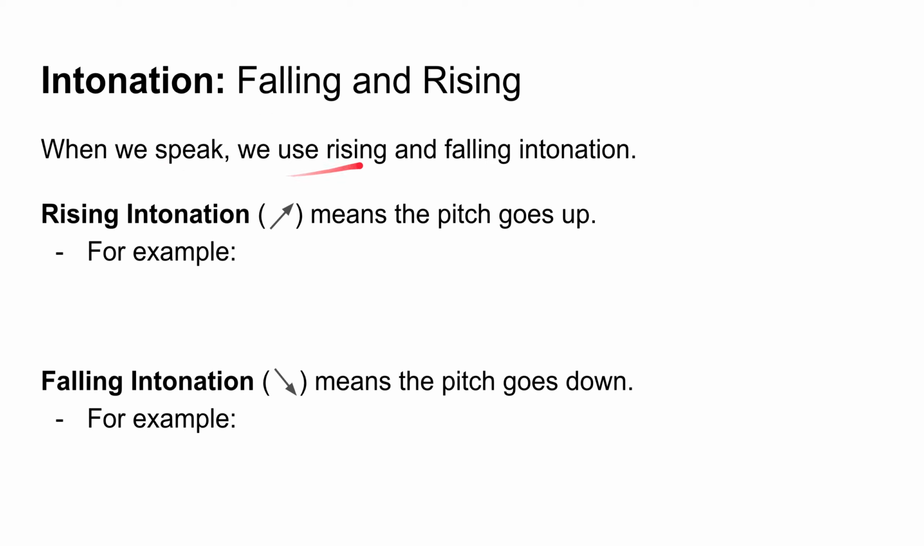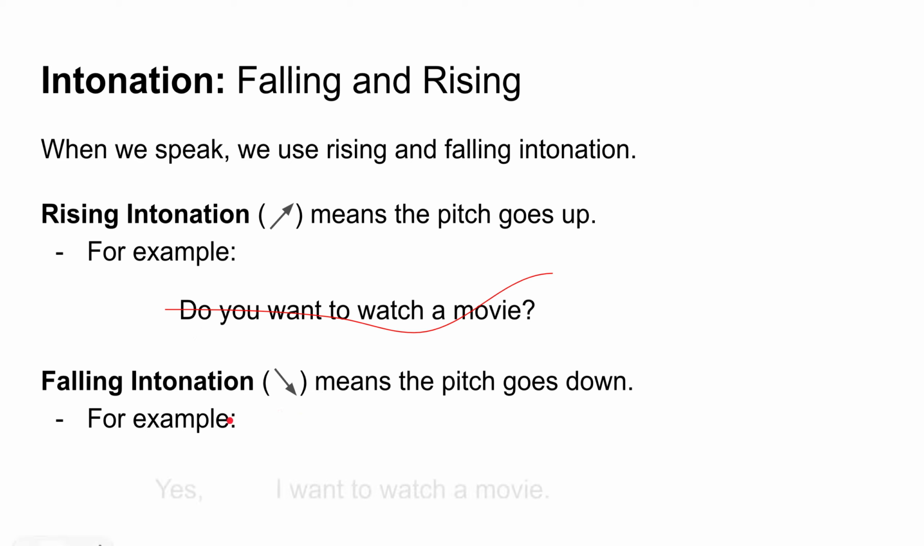When we speak, we use rising and falling intonation. Rising intonation means the pitch goes up. For example, do you want to watch a movie? Falling intonation, on the other hand, means the pitch goes down. For example, yes, I want to watch a movie.